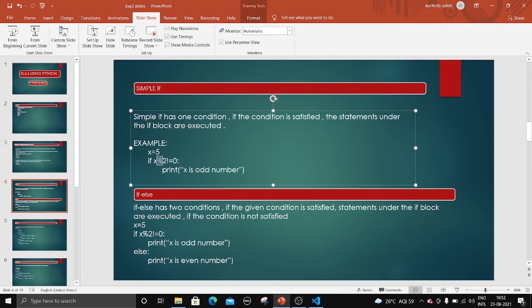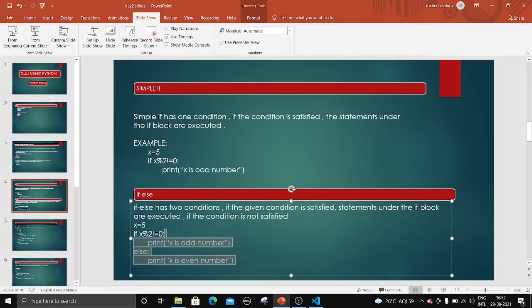Mod gives the remainder. Yesterday I discussed this, right? So 5 mod 2. What is 5 mod 2? The remainder will be 1. It is not equal to 0, right? So it will print x is odd number. Yes, I hope you got this one. So this is simple if.